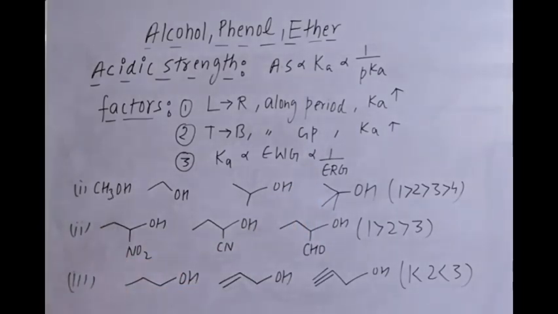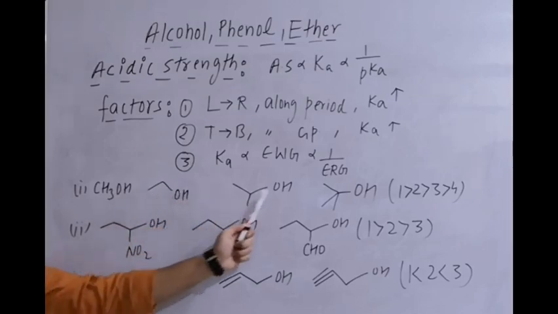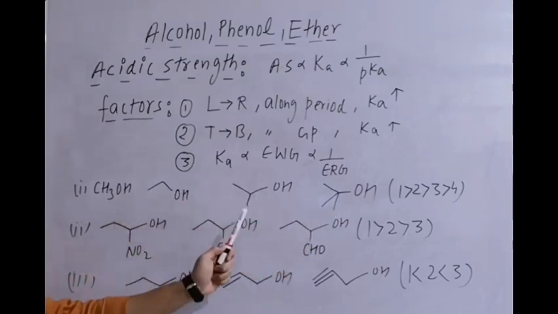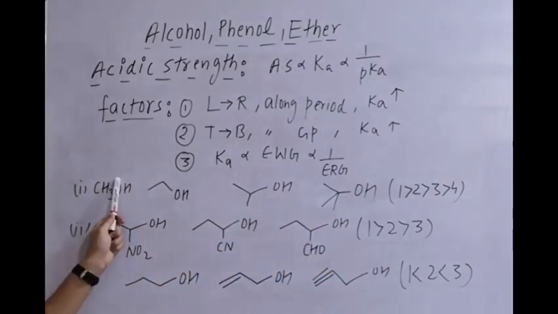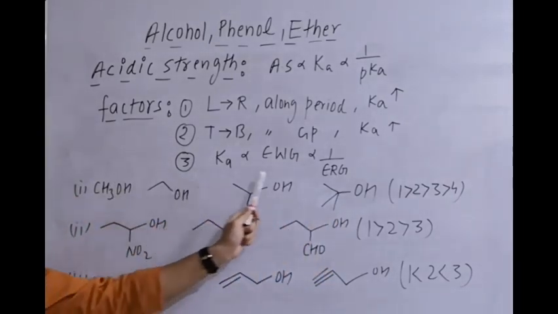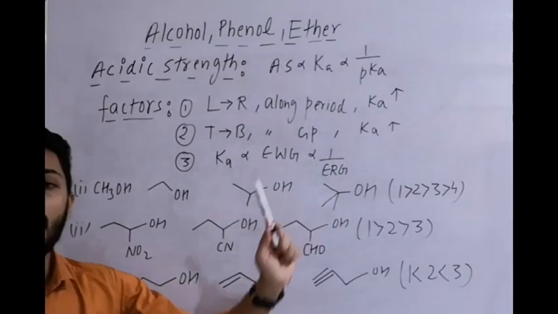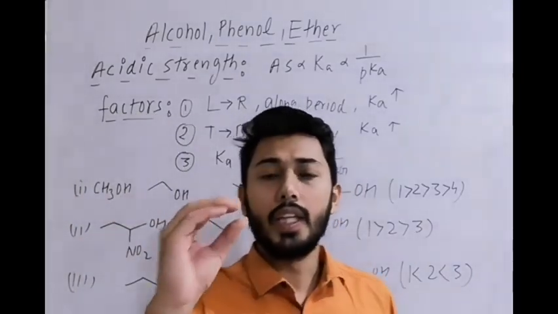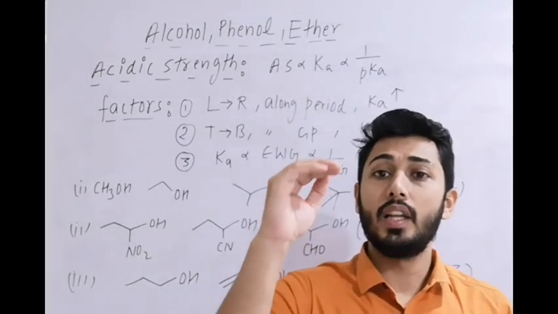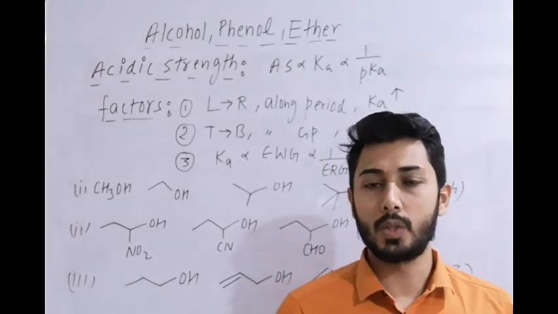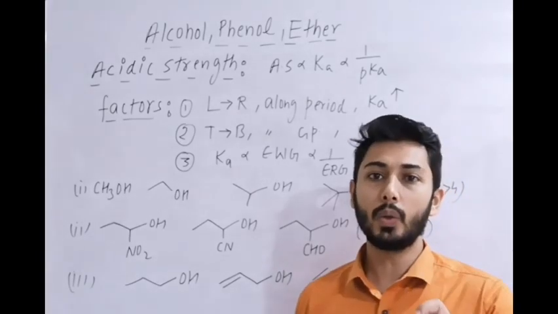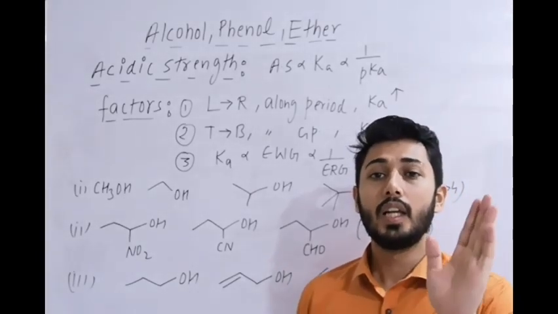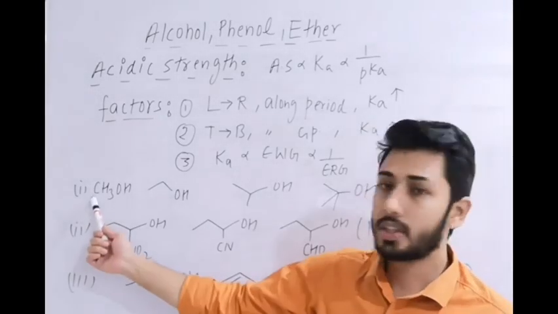Now in the first example, methanol, the carbon chain is increasing. After the loss of H plus, it becomes CH3O minus, and so on. In which case is the minus charge least destabilized? Because alkyl groups are plus I groups, it is the case with the least plus I, which is CH3.